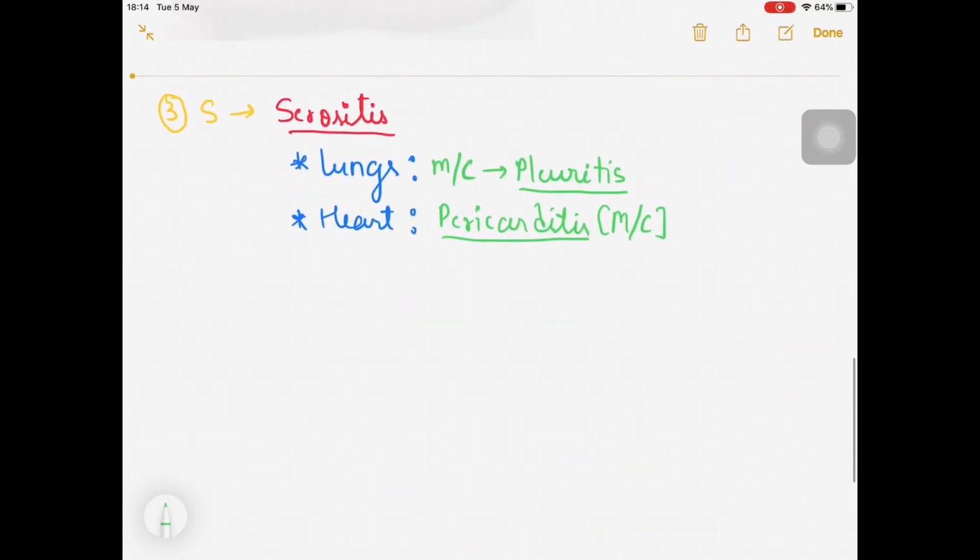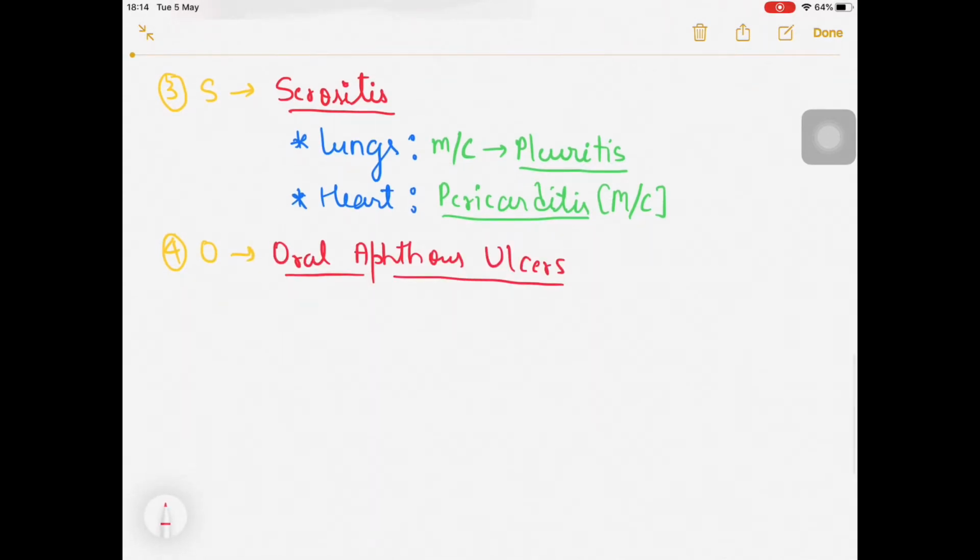The fourth one is O, for oral aphthous ulcers. Actually these ulcers are painless. Usually if we are having ulcers and the patient is not suffering from SLE, then these ulcers will be painful.